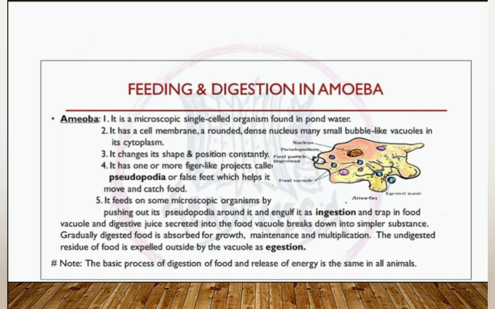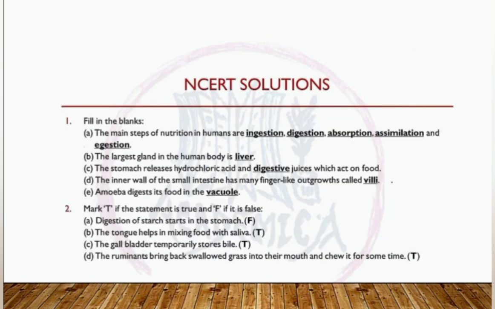It has all the basic processes of life in it. Now we have some questions to solve as NCERT solutions. Here, the main steps of nutrition in humans are ingestion, digestion, absorption, assimilation, egestion. All of this you can find in your textbook at the back side of the chapter.